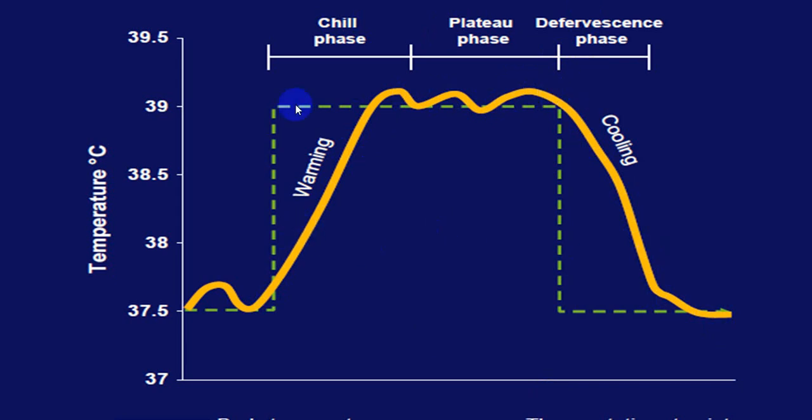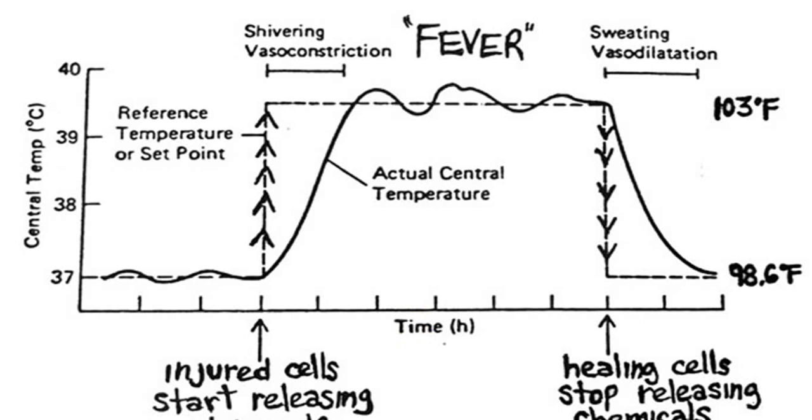Here there is heat production by means of chills and vasoconstriction. Here in the defervescence phase, you will have vasodilatation and decrease in BMR and sweating. So here this is heat loss, you will have a loss of body temperature. Normally you get all these three phases, very commonly seen in the majority of fevers. So this is the baseline.